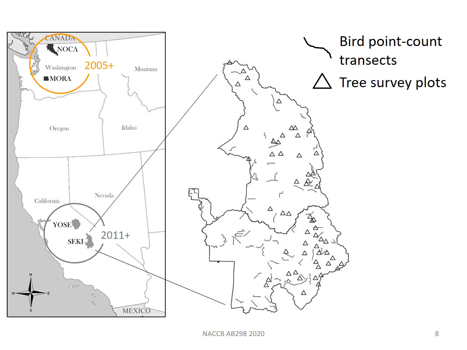Our tree and bird data come from separate monitoring projects with sampling plots that don't typically overlap. Bird counts are conducted at points along transects, which look like squiggly lines on this map of Sequoia Kings Canyon. Tree data are collected from plots shown as triangles. So one goal of our project was to develop a modeling framework that can integrate data from different monitoring projects and across these 2 trophic levels, from seeds to seed predators.